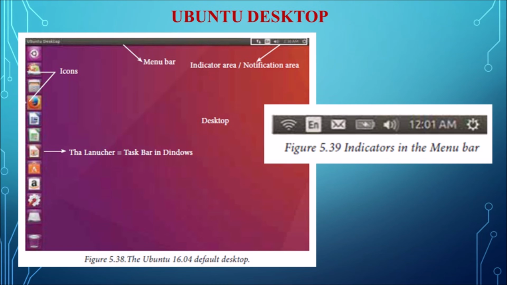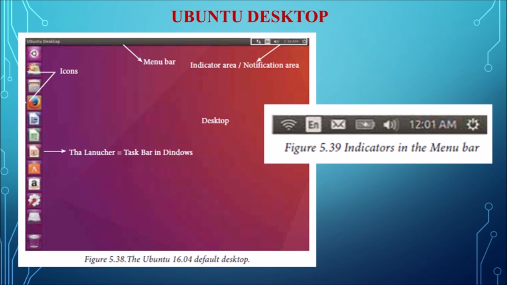And text entry settings show the default application, the default language, and the default keyboard layout. All these are mentioned in the text entry settings. And the messaging indicator shows any new message or any update message with respect to any installed application. And the sound indicator, the volume indicator, shows the volume level. And the clock displays the current time and provides a link to the calendar.